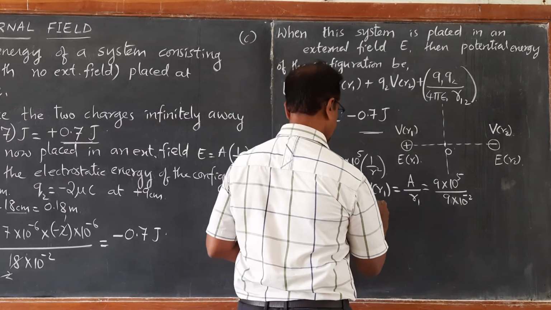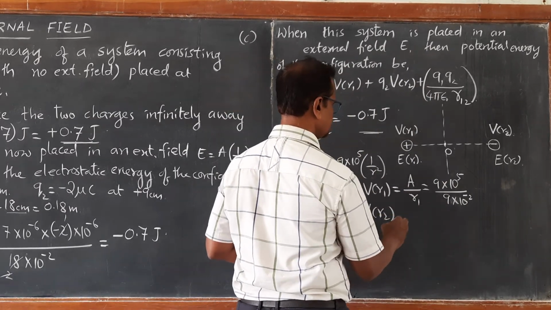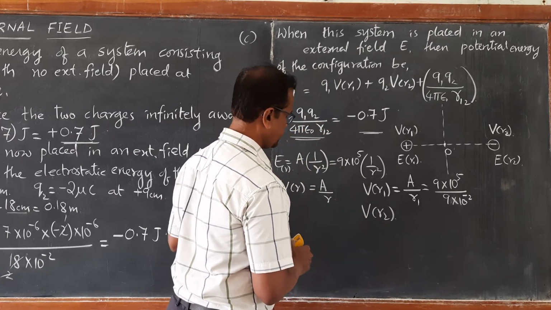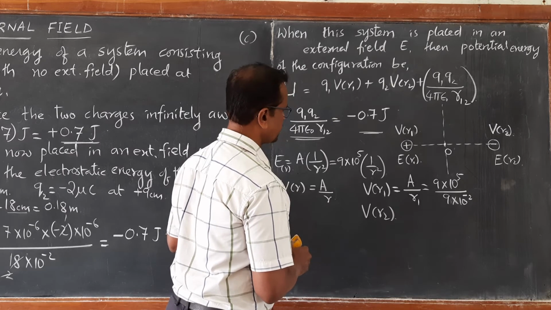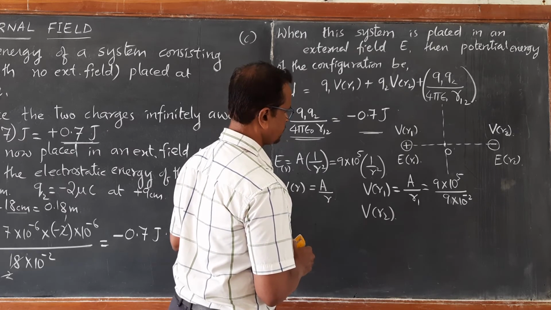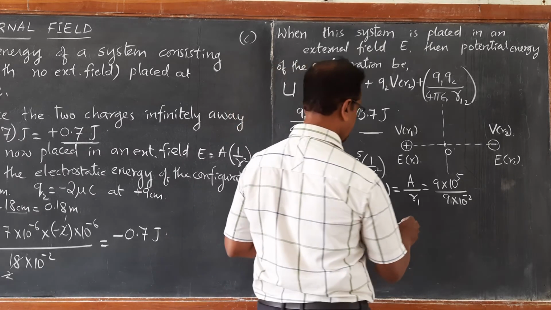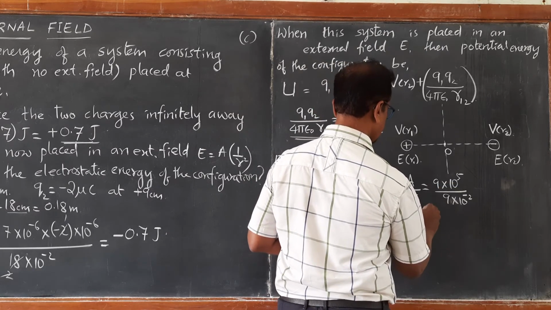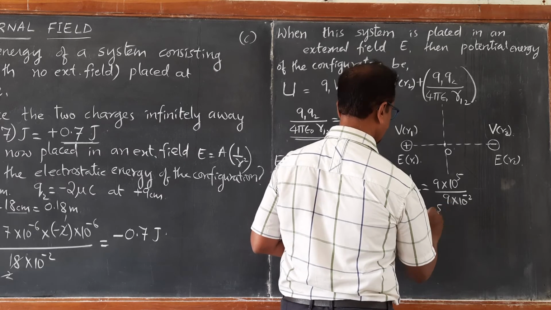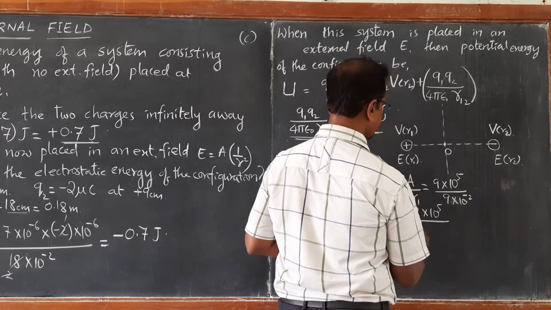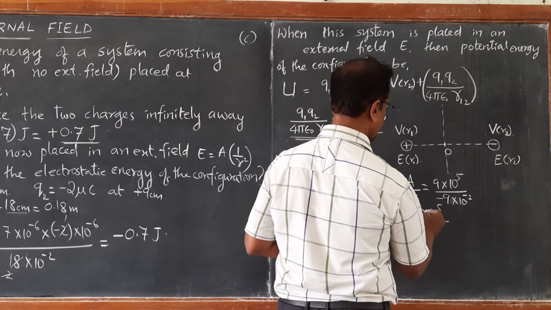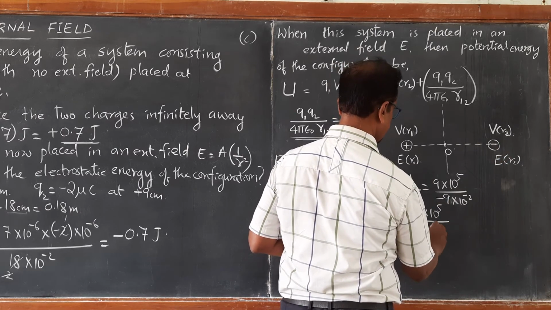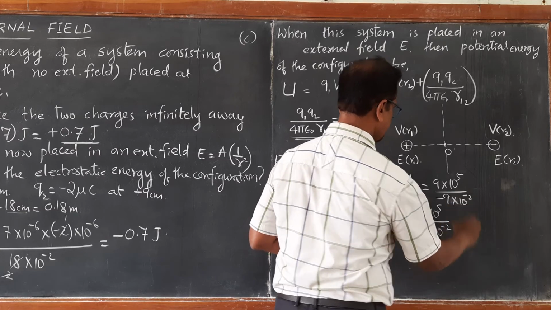Similarly, V at R2. I have to consider the potential here, right. V at R2 will be written the same way, 9 into 10 to the power of 5 divided by, here R1 is negative and R2 is positive, 9 into 10 to the power of minus 2, same value.